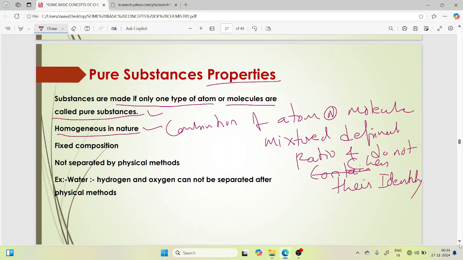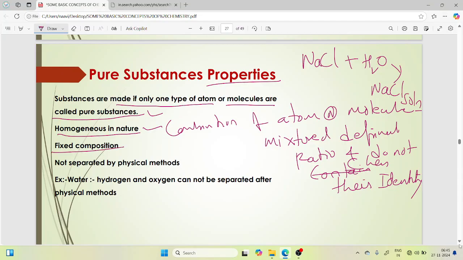Do not change their identity. So now this homogeneous nature, I mean, these are substances completely mixed and they do not have any kind of layers. They do not lose their identity even if they are mixed. Example, NaCl presented in water. Now it becomes a NaCl solution, I mean salt solution. The salt solution does not lose any kind of identity.